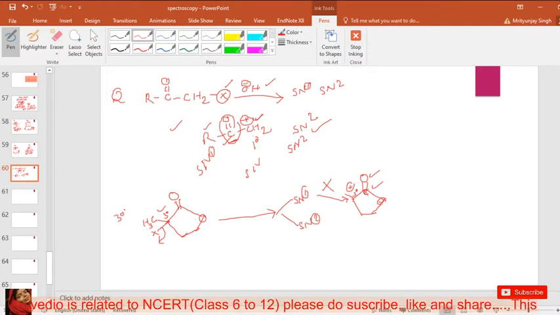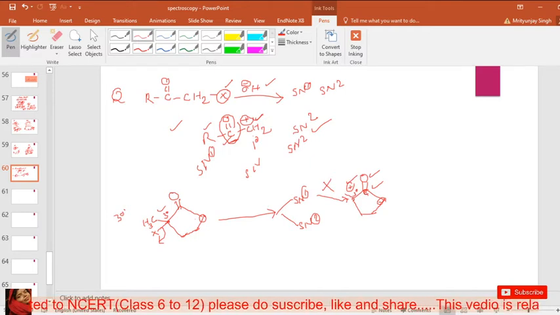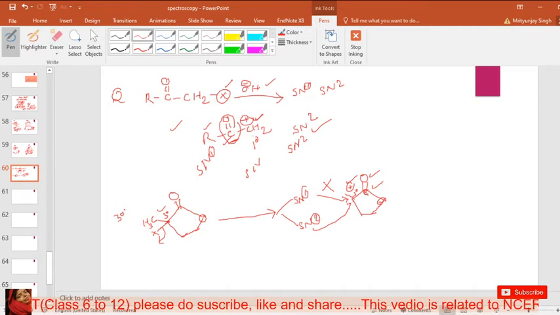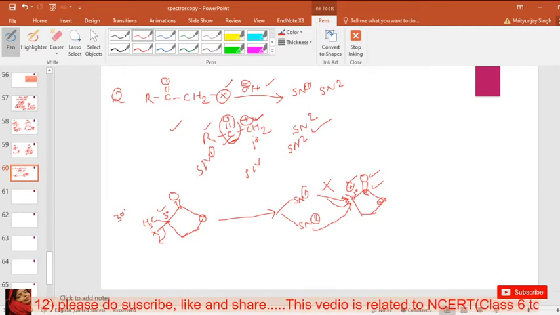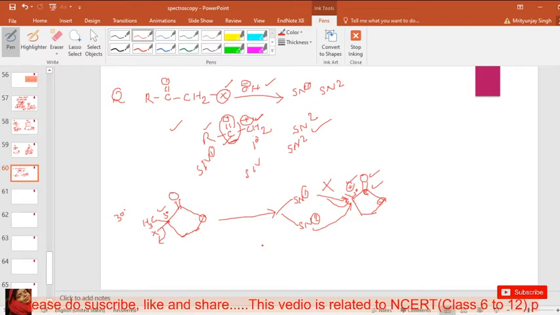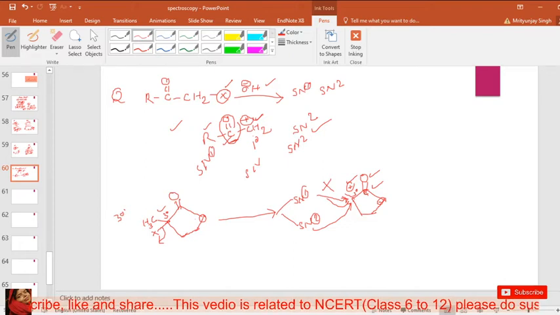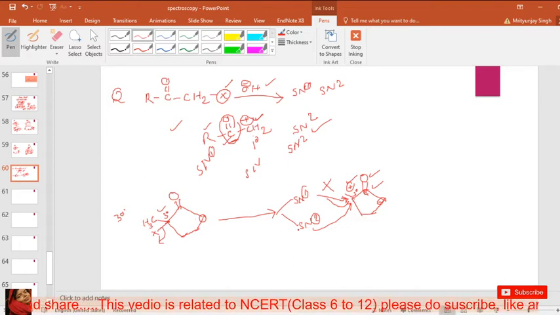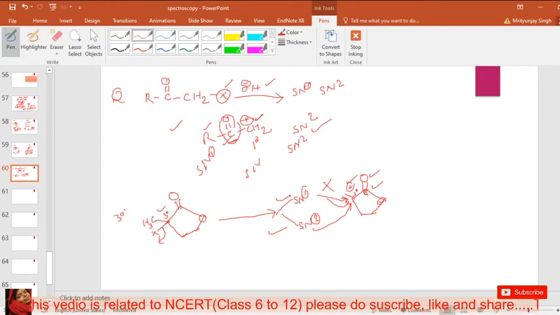So the carbocation is not stable in this position, so SN2 reaction is suitable for this position, not SN1. So always remember, in case a carbonyl is present next to the carbocation, then SN2 reaction is preferred for this condition, not SN1.